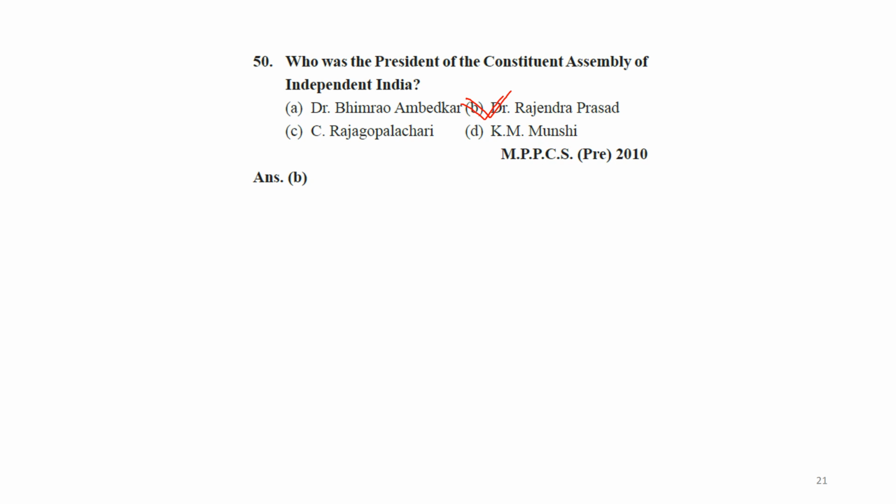The same assembly later converted into our Parliament, which was presided over by Dr. Rajendra Prasad. Even in independent India, he was the president, I mean, he became the first president of India. So the answer is B.